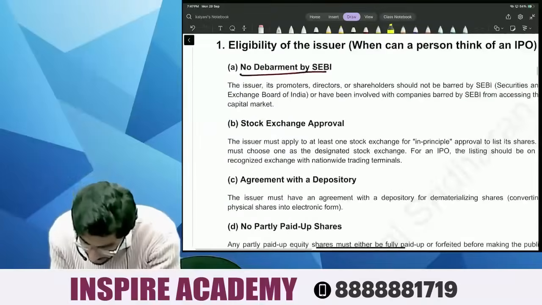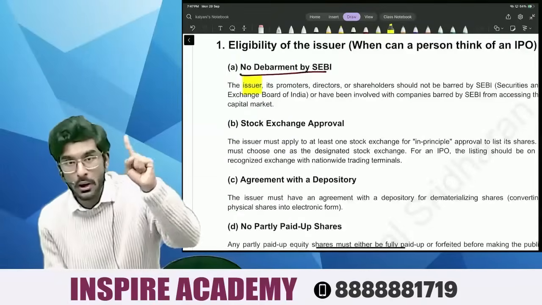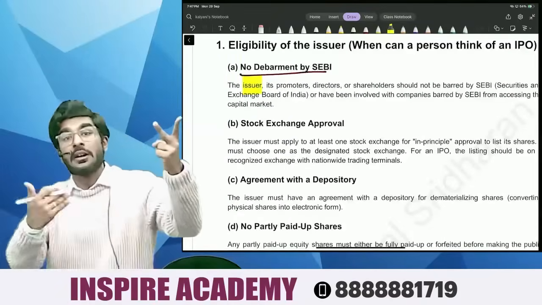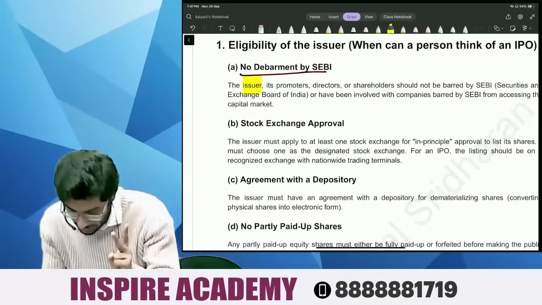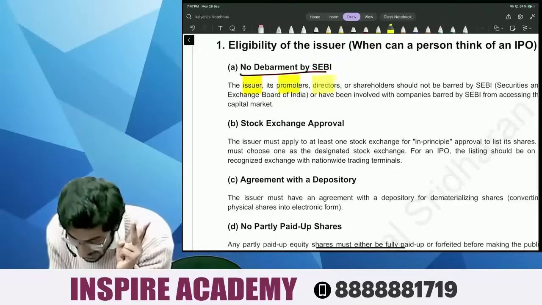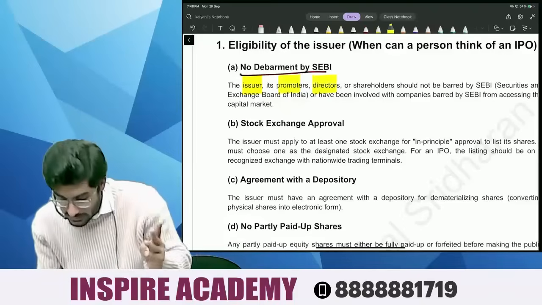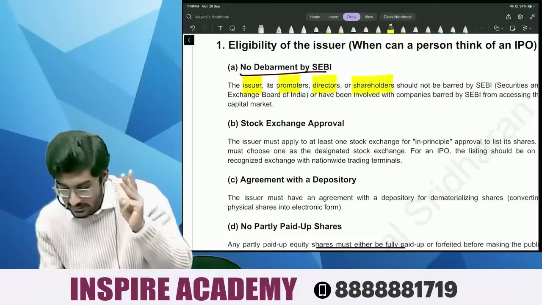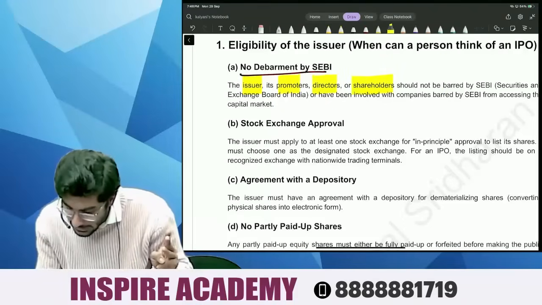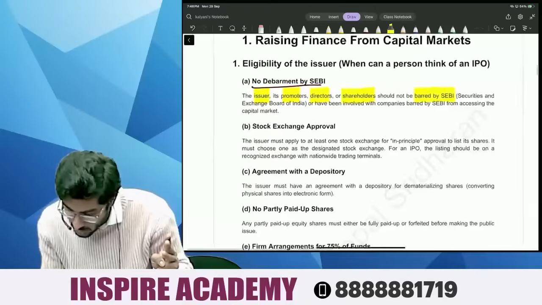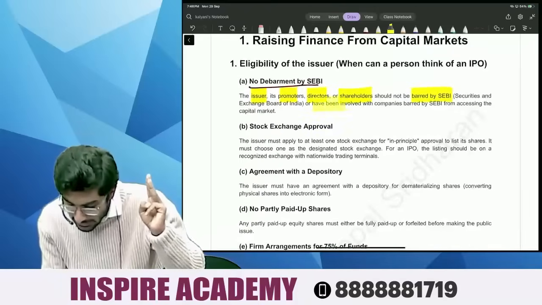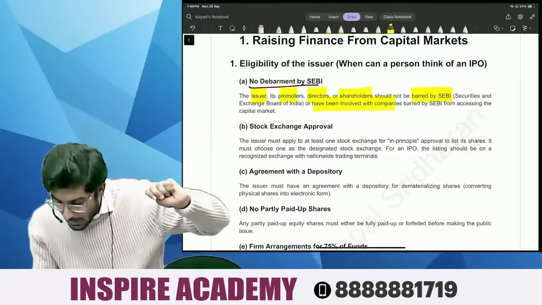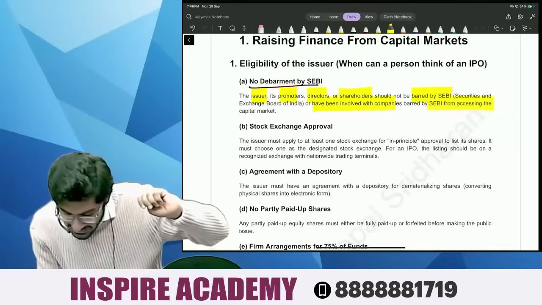The issuer, its promoters, promoters are the ones who have started the company, directors, shareholders should not be barred by SEBI, or have been involved with companies barred by SEBI from accessing the capital market.